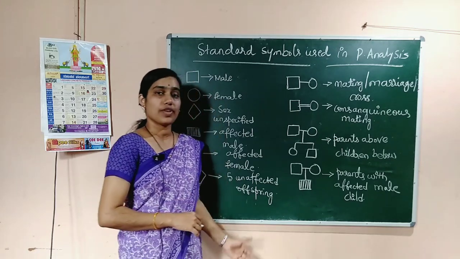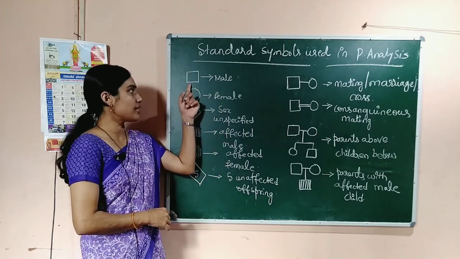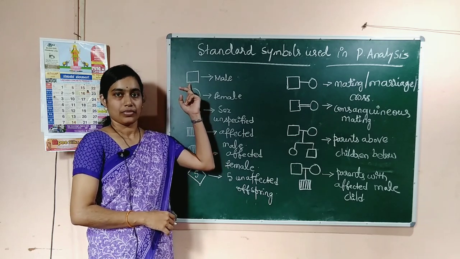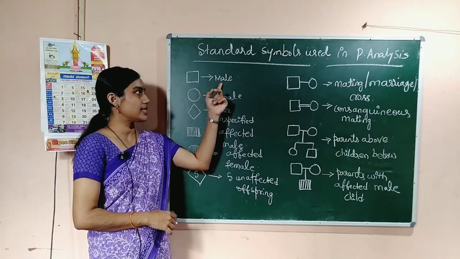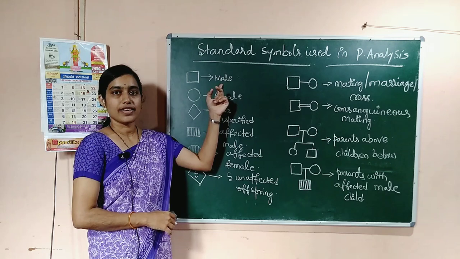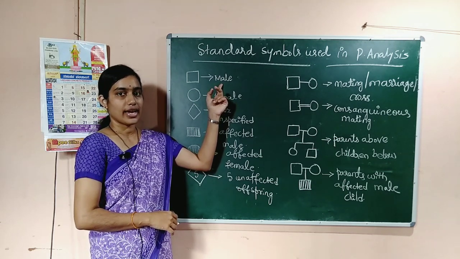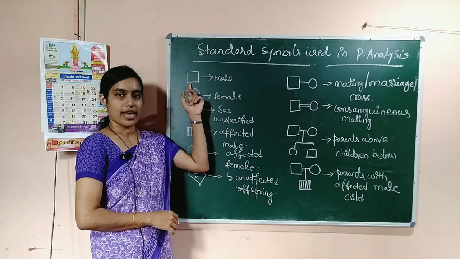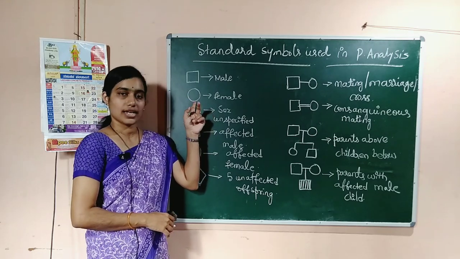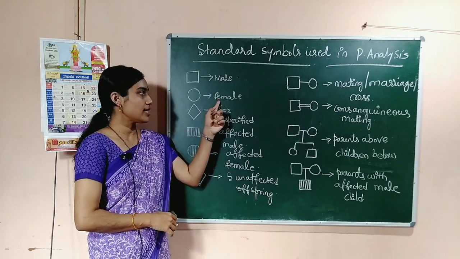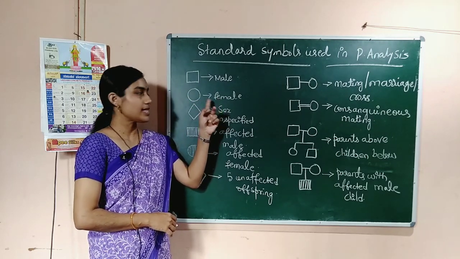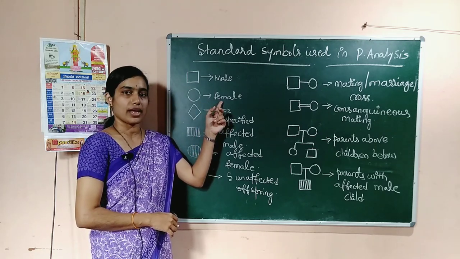Let us discuss one by one. See, the first symbol, which is a square. Square represents the male. A male individual is indicated by a square. And next, circle. Circle is female. The symbol circle represents female.